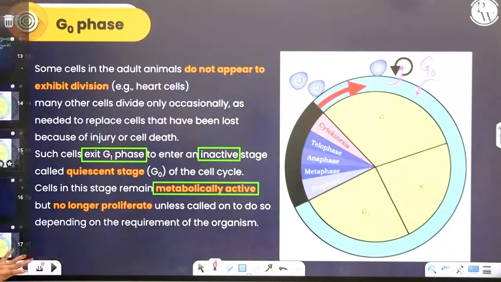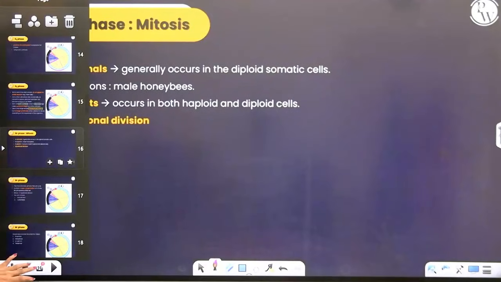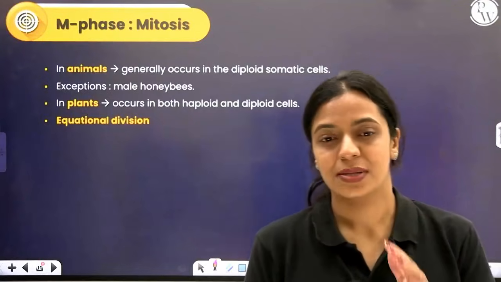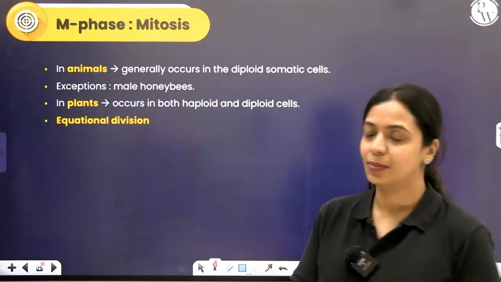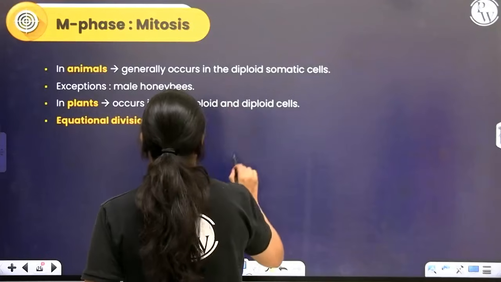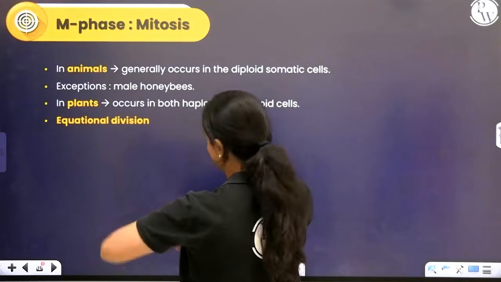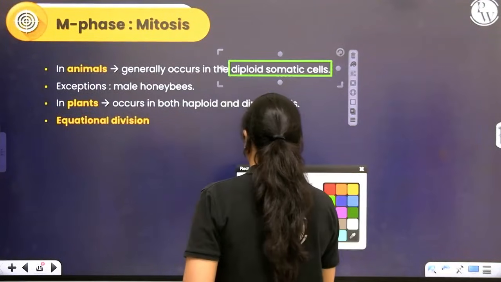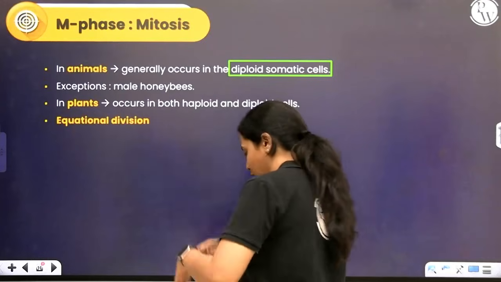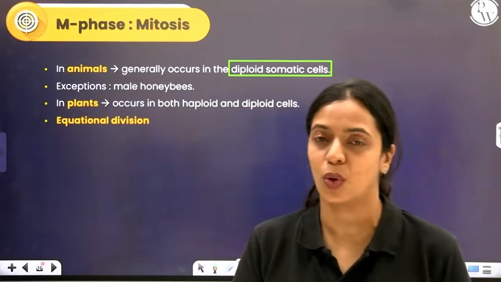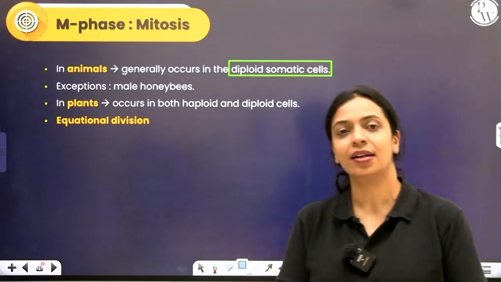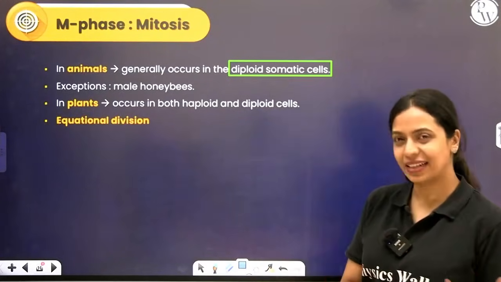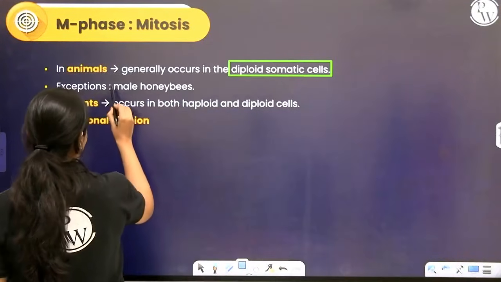Now, let's talk about the actual M phase or mitosis phase. Though we say M phase is mitosis phase, in M phase meiosis also can occur. In animals, mitosis generally occurs in the diploid somatic cells. Okay, what are somatic cells? Somatic cells are all of your other cells except for your germ cells, which are involved in formation of gametes. Every other cell undergoes cell division by mitosis itself. Very rarely haploid cells also can undergo mitosis.